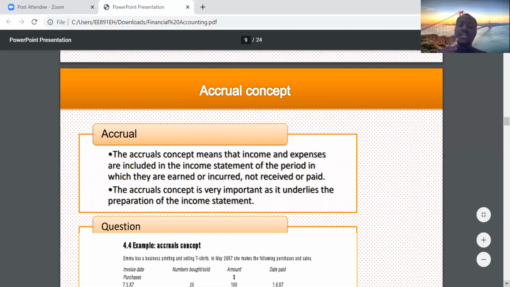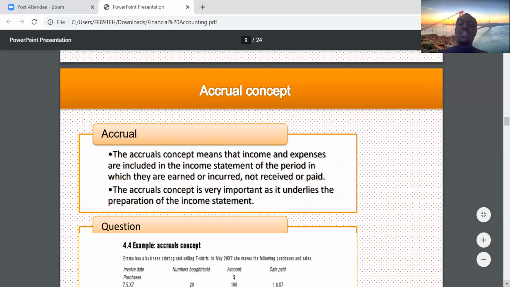You might not have necessarily received cash for your work, but you've earned it. So the accrual concept is saying that you record income in the income statement when it is earned, and not when you receive cash for it. You might receive cash at a later date, but immediately you perform the service, you earn income, and it qualifies to be recorded in the income statement.